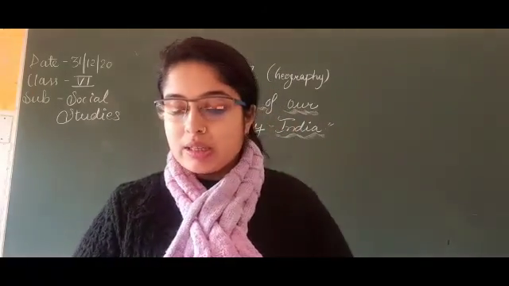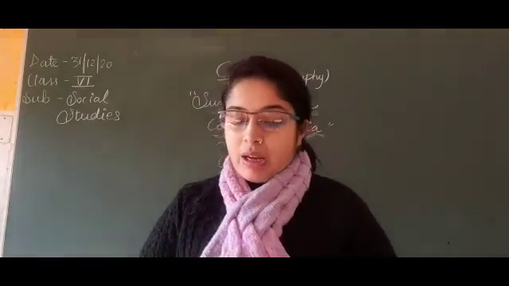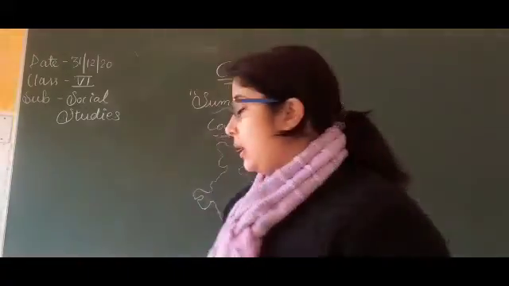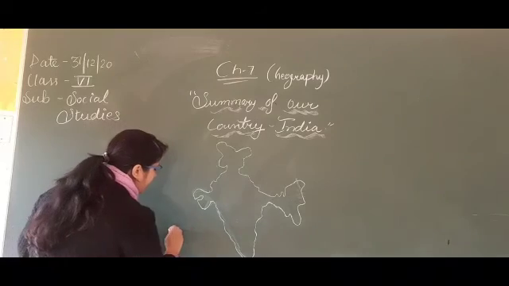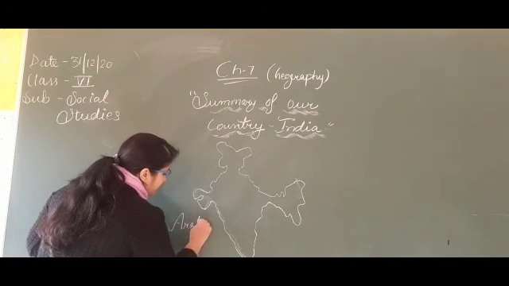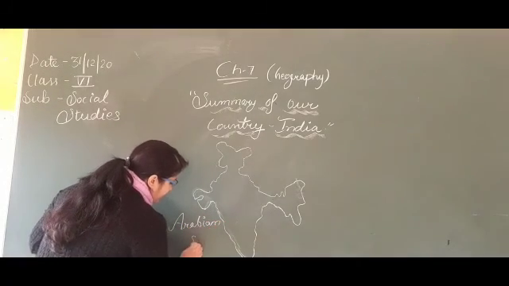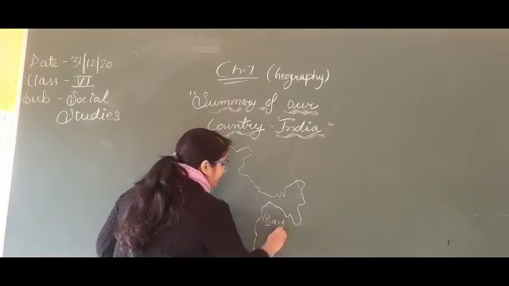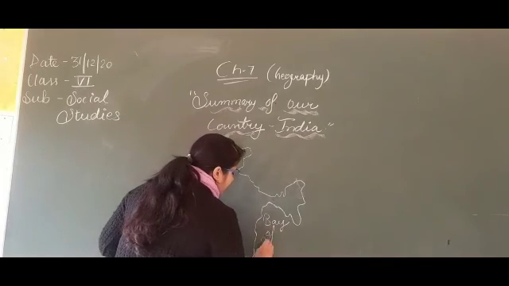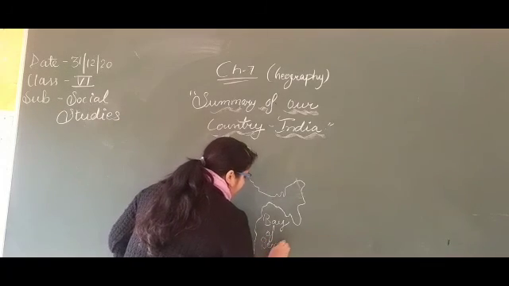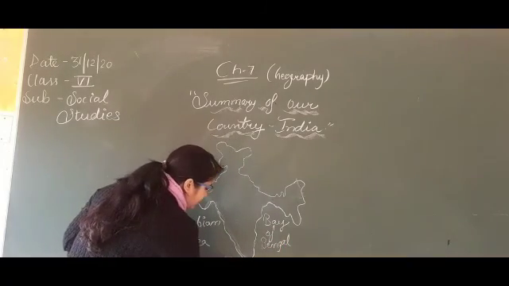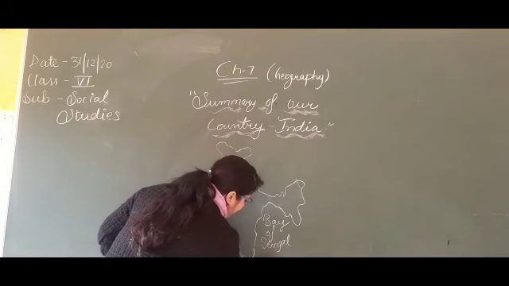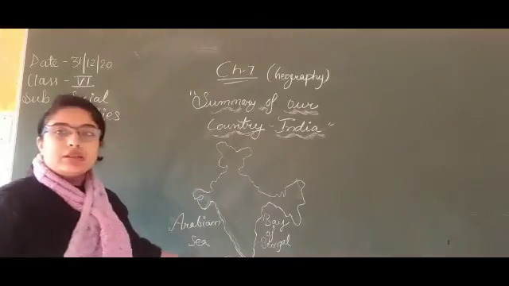So, first one is India's location. India is bounded by the Arabian Sea in the west, Bay of Bengal in the east, and Indian Ocean in the south.